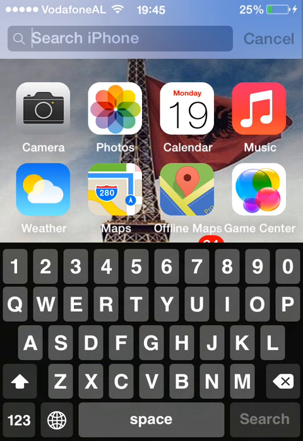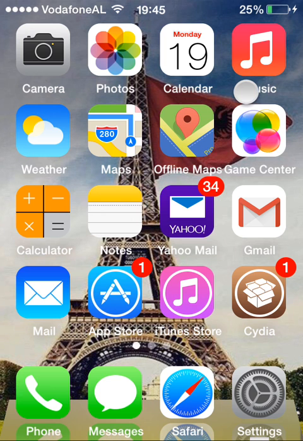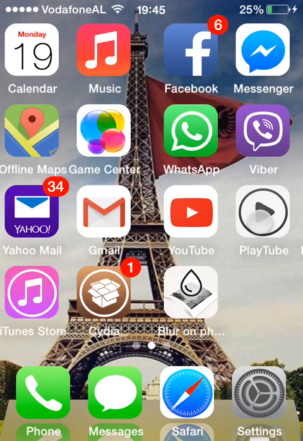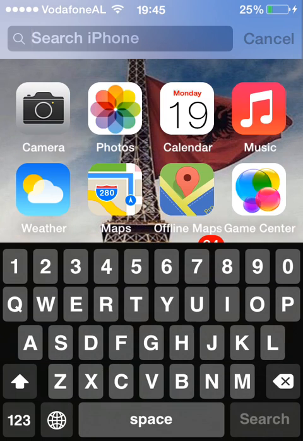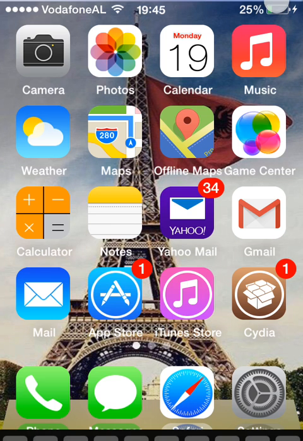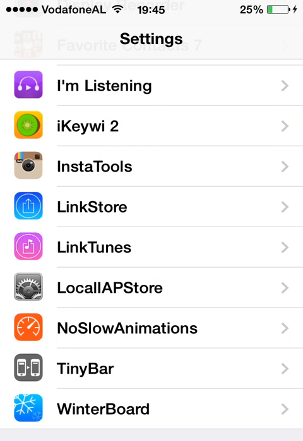I have also made the buttons bigger, so it's better. It's better with bigger buttons because you don't make mistakes when you are typing. So this was IKV2.